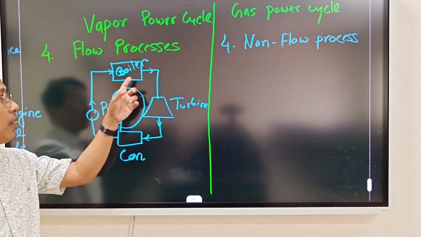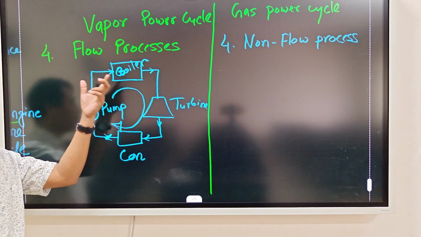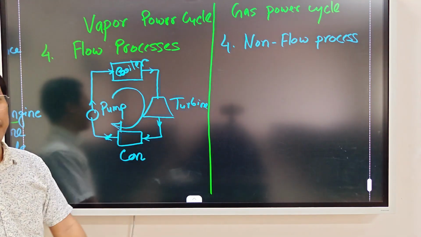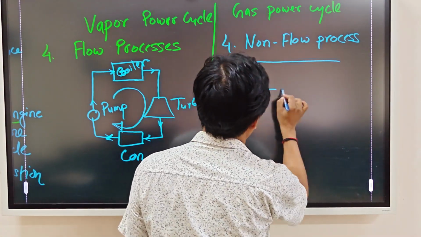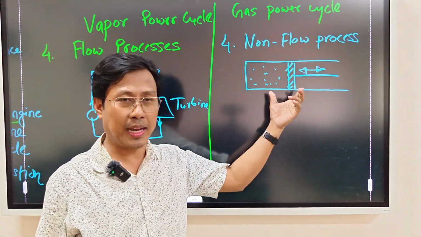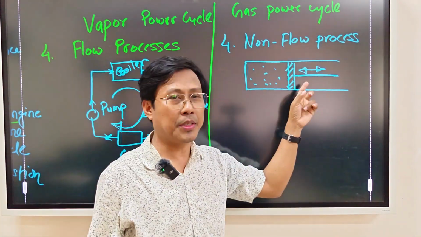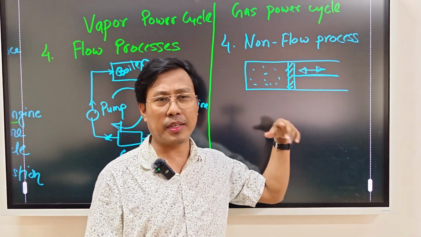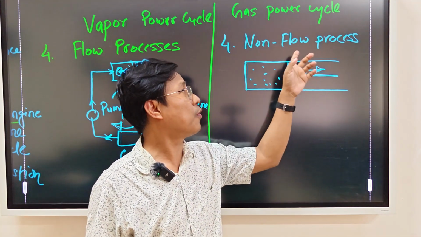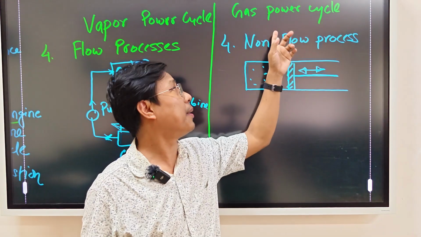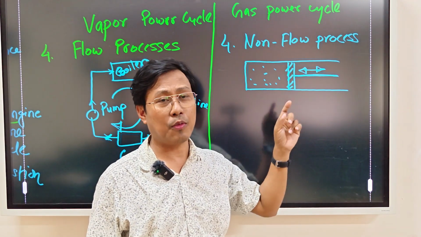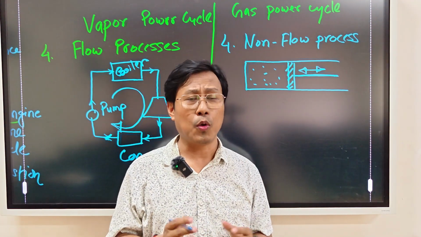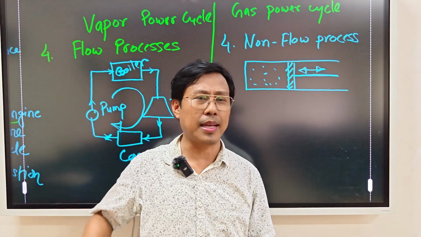By using all the important machine components, the flow process will take place, and after that, the vapor power cycle will be carried out. Here the piston will move in such a way that all four processes will take place, and after all the non-flow processes happen, the gas power cycle will be completed. So here we have a single arrangement of a machine. On that side we have different machine components which are connected to get the complete cycle.